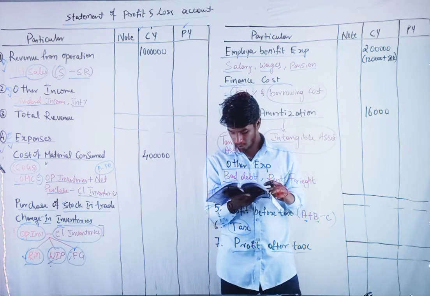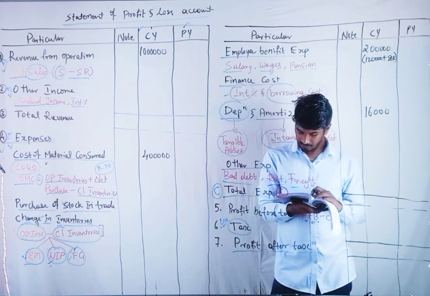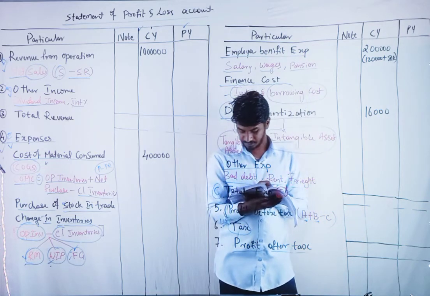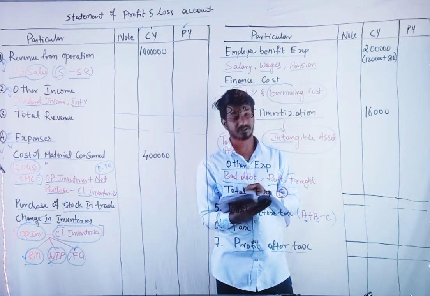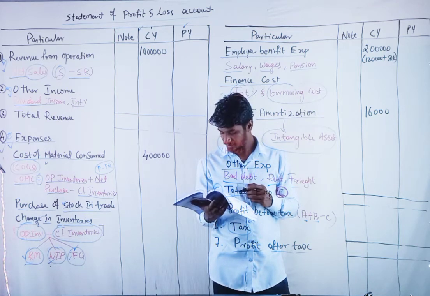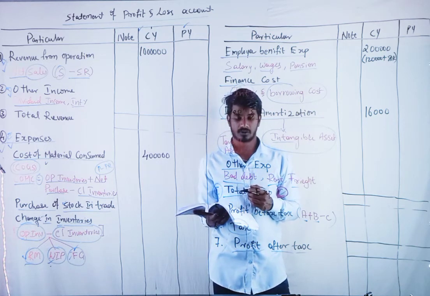Next, bank overdraft will go to the balance sheet. 10% debentures issued on 1st April. We should pay 10% interest, right? On 1 lakh, it will be 10,000 in the finance cost.